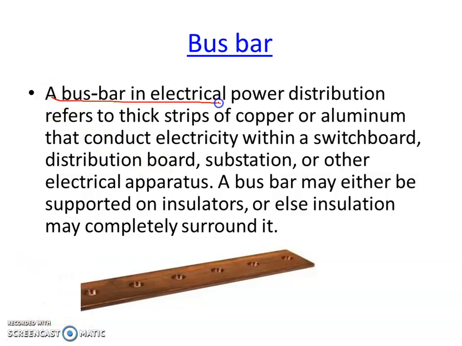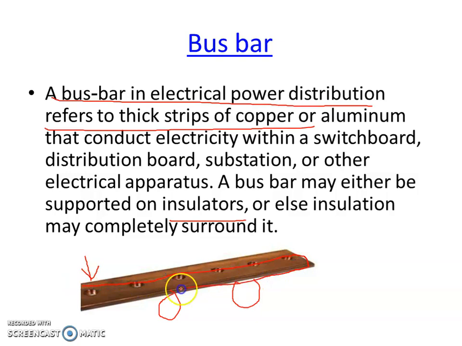Now the bus bar. A busbar is a thick strip of copper or aluminum that conducts electricity within a switchboard, distribution board, substation or other electrical apparatus. A busbar may either be supported on insulators, placed on an insulator, or else it is completely surrounded by insulation, or completely covered with PVC insulation. Then it is called a busbar.